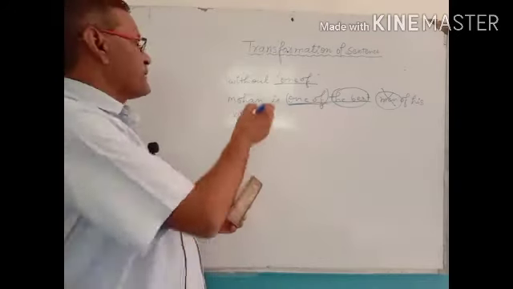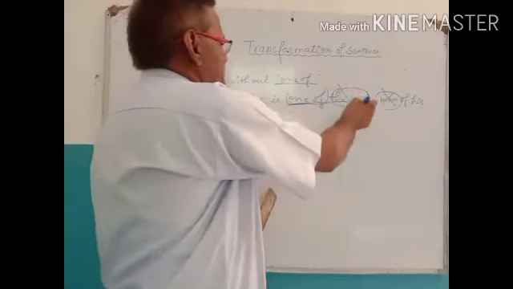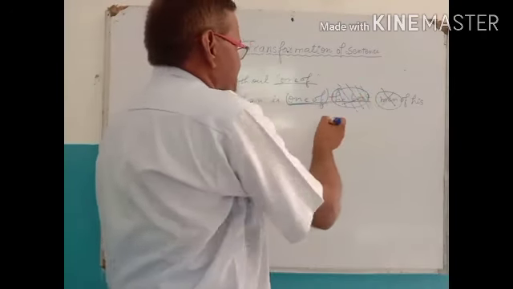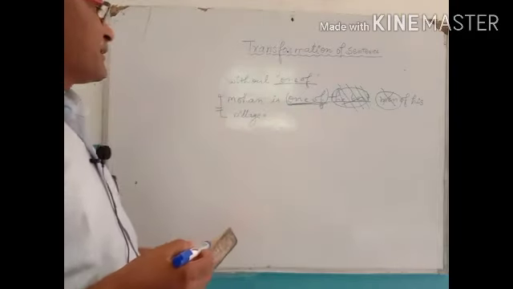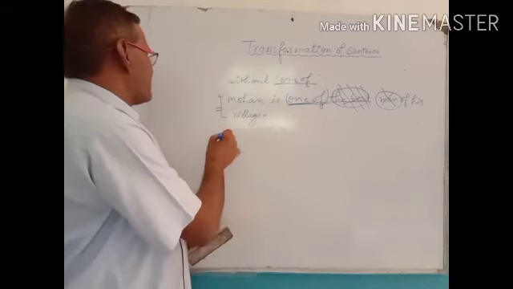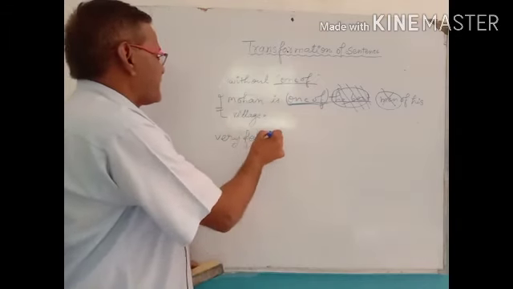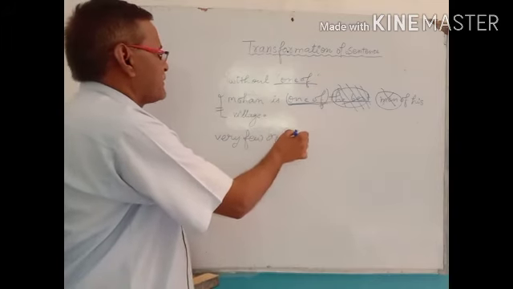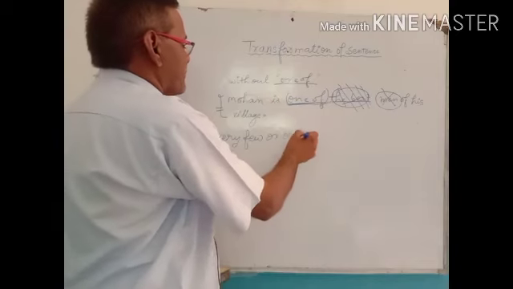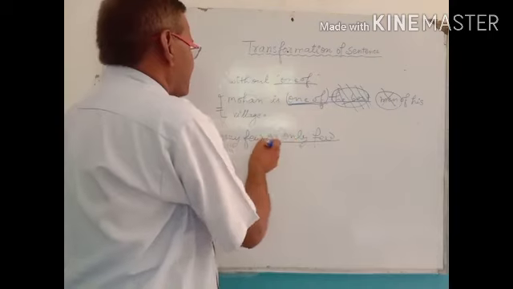Therefore, if we want to change this sentence, this best, superlative degree of adjective, into positive degree, we should use "very few" or "only few" before the beginning of the sentence.